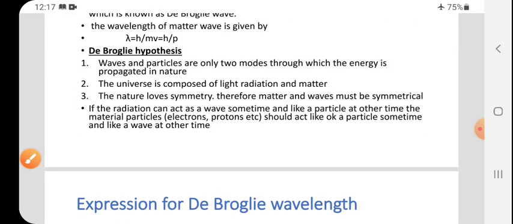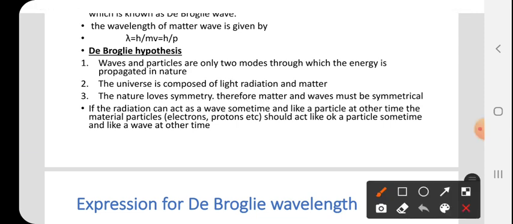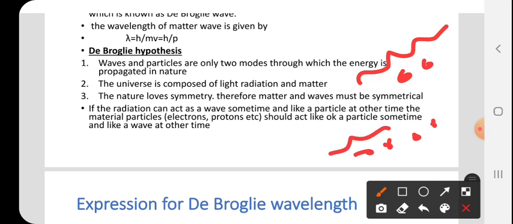And next, one more point I have added at the bottom. If radiation can act as a wave at some time and like a particle at other times: suppose radiation is behaving with wave nature, then particle nature cannot be present. Where is the particle nature present? It is present, but at some other time. At that time, wave nature cannot be present. So this is the thing.